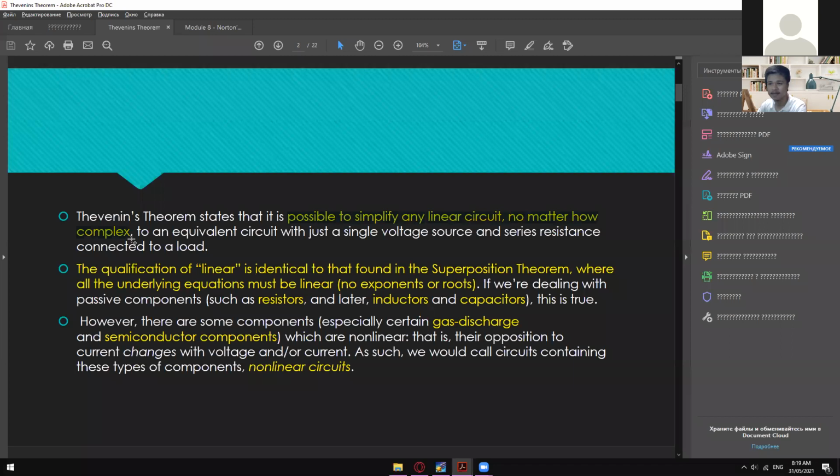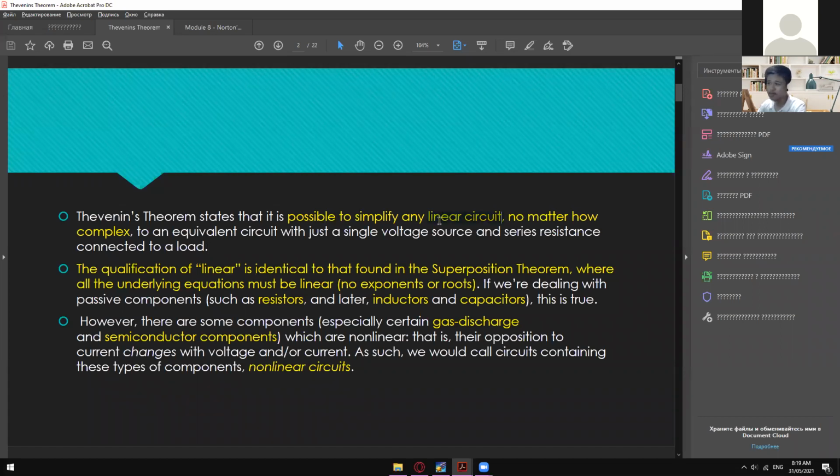Okay, unlike the Maxwell and then the Kirchhoff's, we have limitations for some circuit. But for Thevenin's theorem and then Norton's theorem, they are much more dynamic, flexible, and easier, I guess. Well, depending on your preference, there are things that are much easier to solve when it comes to Kirchhoff's, Maxwell, superposition. So they have their own edge with each other. All right. So take note that this one is only possible to simplify to any linear circuit.